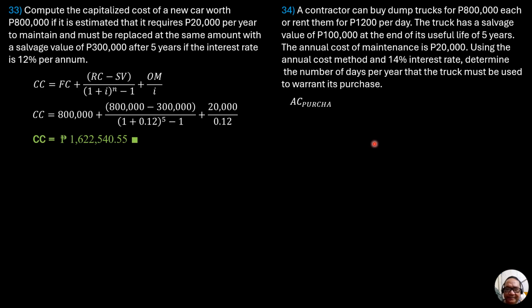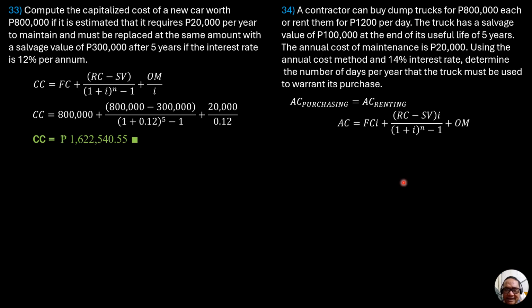And the annual cost formula for purchasing is equal to FC times I plus quantity RC minus SV times I over 1 plus I to the n minus 1 plus OM. So that's the annual cost. While the annual cost of renting is simply 1,200 pesos per day times the number of days.